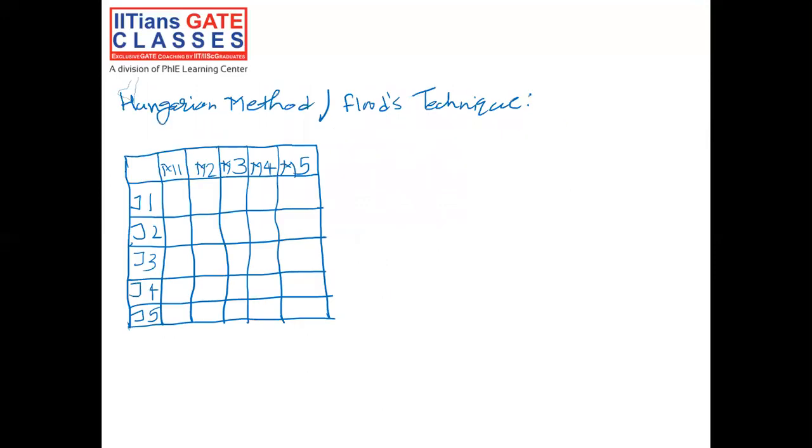So come back here and let's write down the time given for job 1 to be completed on machine 1. The time taken is 40 minutes. Similarly, this is 30, this is 50, this is 50, this is 58.